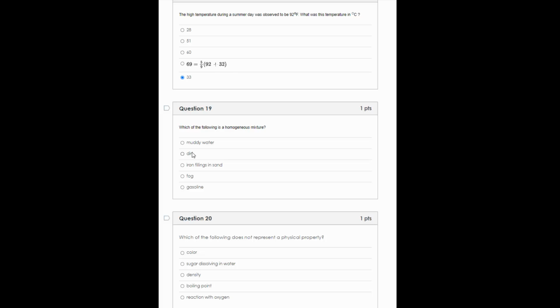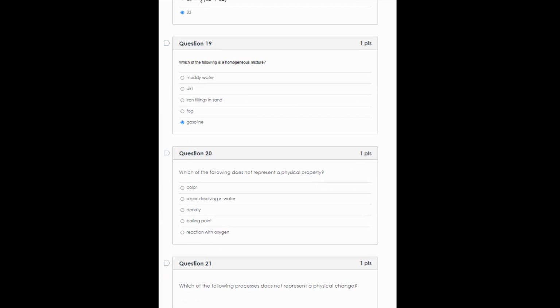With dirt, you can usually see the different pieces. Like if you have rocks in your dirt, then it's heterogeneous. Iron filings in sand, you can see the iron versus the sand particles. Therefore, that's heterogeneous. Fog is also heterogeneous, well, it's more of a suspension than a mixture. But gasoline is a homogeneous mixture. It's several different petroleum compounds, and you can't see one from the other. And it takes some work in order to get those pieces to fractionate, to differentiate.